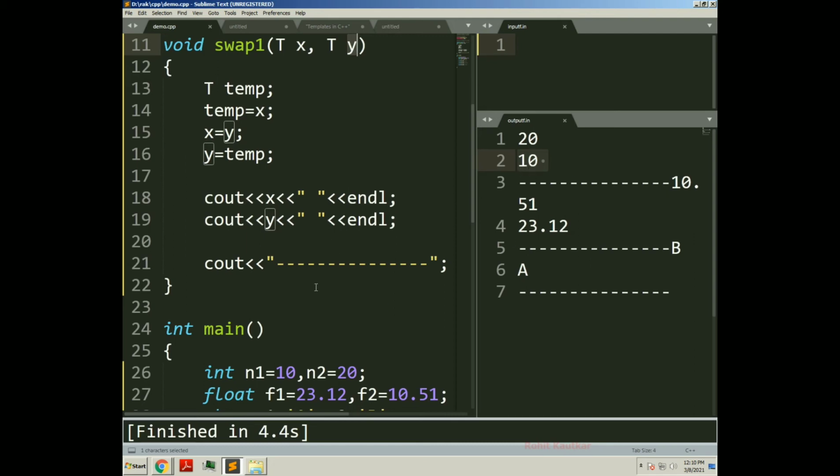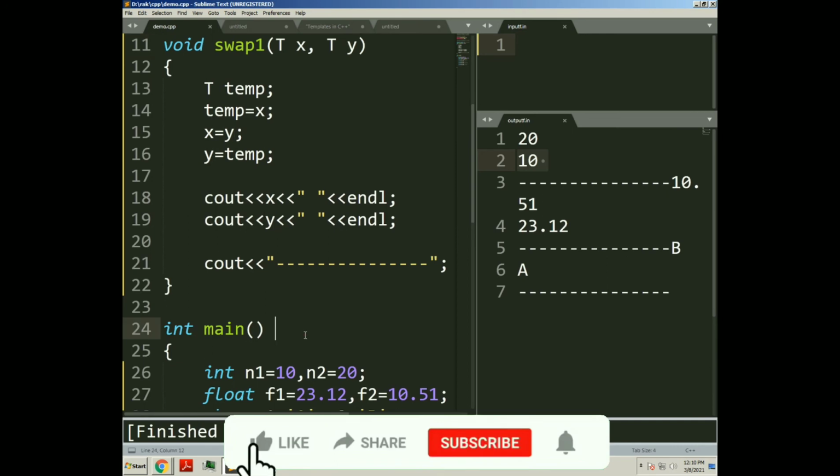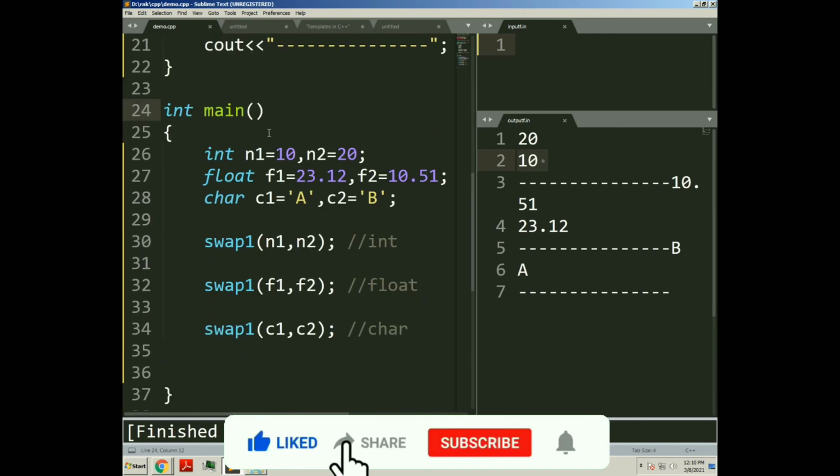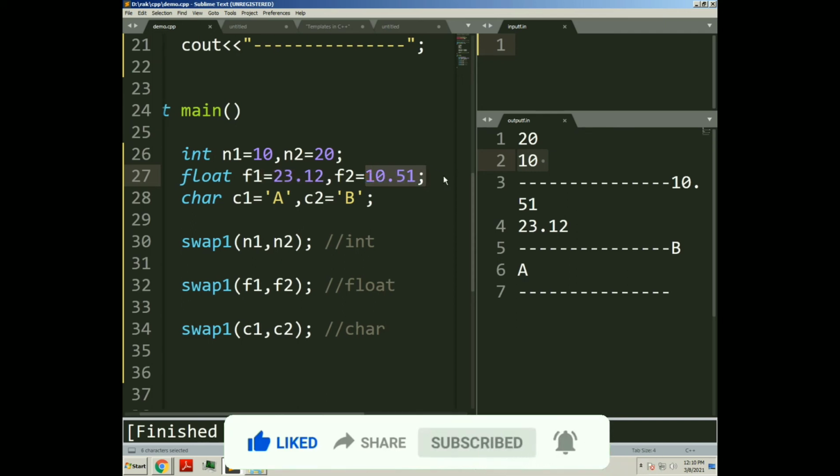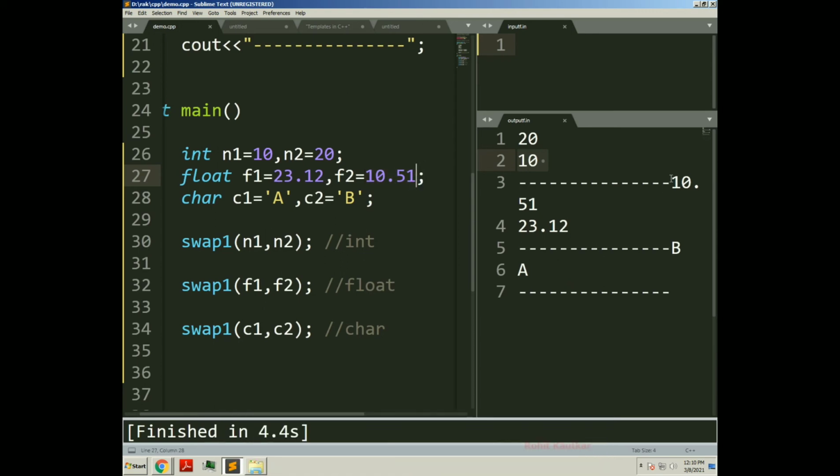Now after that, next was floating. F1 was 23.12 and F2 was 10.51. After swapping we have the result 10.51 and 23.12.